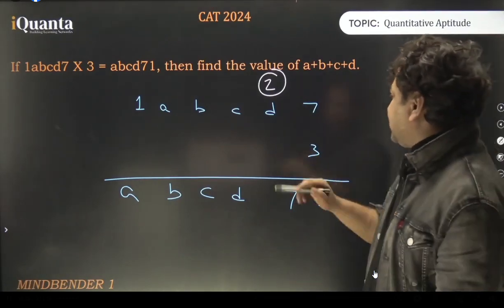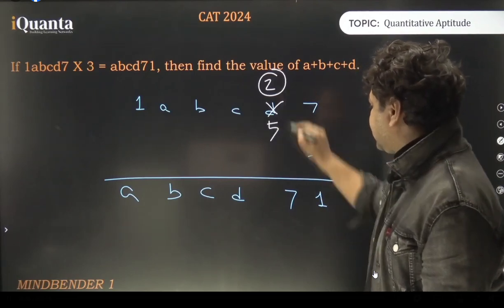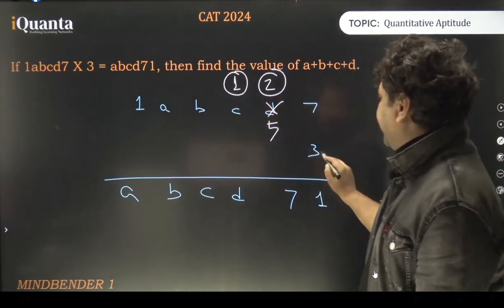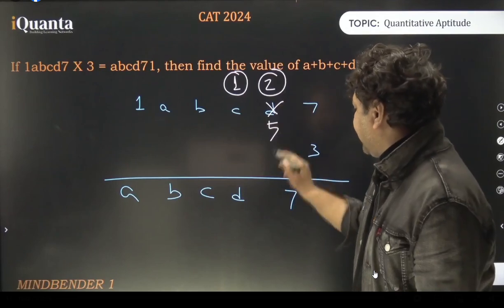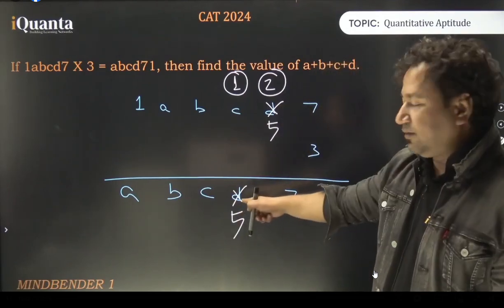5 plus 2, 7 होता है. कब हो सकता है? When D is nothing but 5. 3 5s are 15 plus 2 is 17. 7 यहाँ लिख दिया. 1 should be the carry forward. 3 into C plus 1 should end at 5. D 5 है. Replace D by 5.